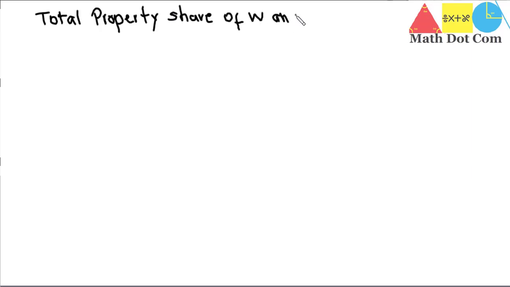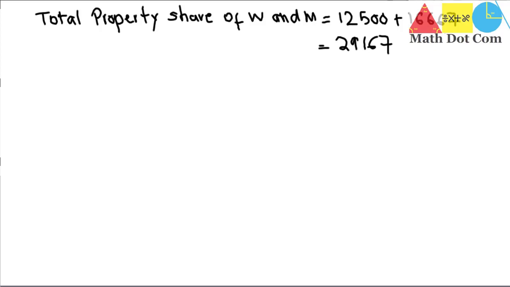So we can write it here: total property share of wife and mother, W for wife and M for mother, will be 12,500 plus 16,667, which equals 29,167 rupees.